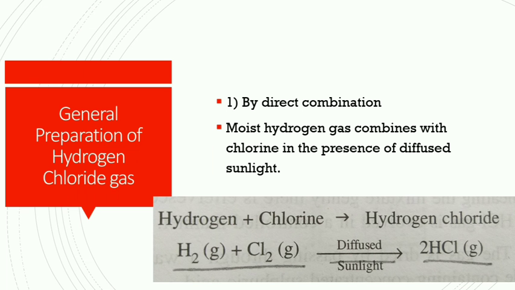Now its general preparation. The first type is by direct combination. In that we take moist hydrogen gas, which combines with chlorine in the presence of diffused sunlight. The sunlight should not be direct and there should not be darkness.